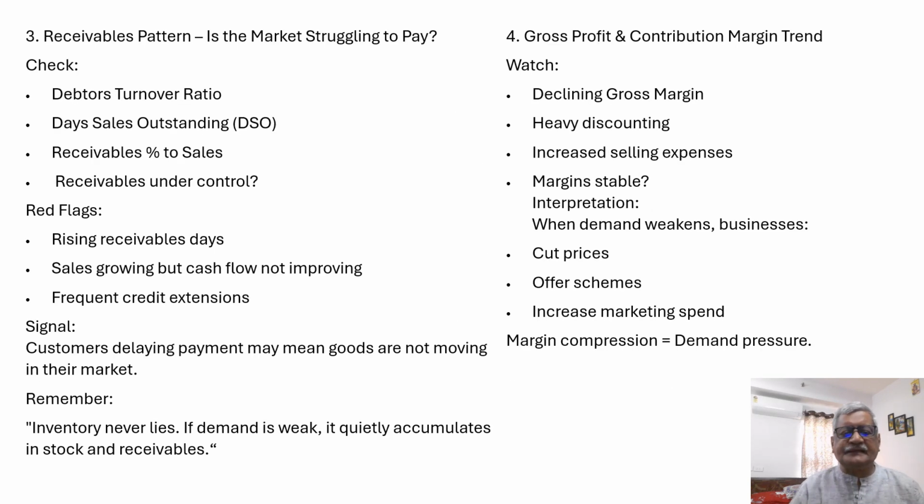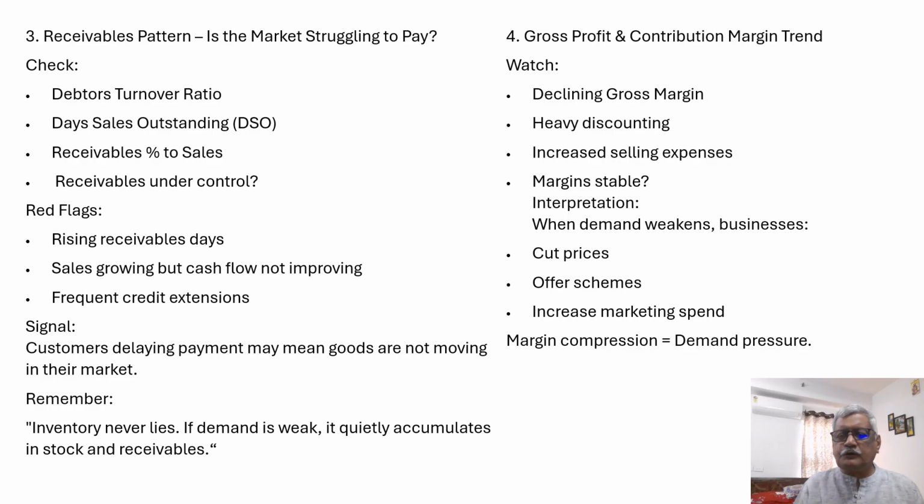3. Receivables pattern. Is the market struggling to pay? Check debtor turnover ratio, days sales outstanding, receivables as percentage of sales, receivables uncontrollable. Red flags: rising receivables days, sales growing but cash flow not improving, frequent credit extensions. Signal: customers delaying payment may mean goods are not moving in their market. Remember, inventory never lies. If demand is weak, it quietly accumulates in stock and receivables.